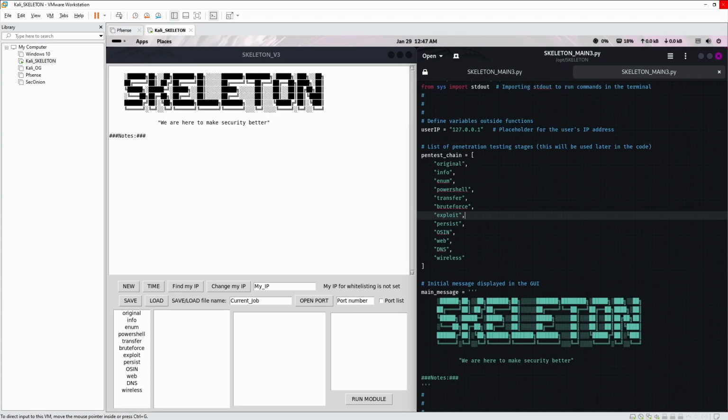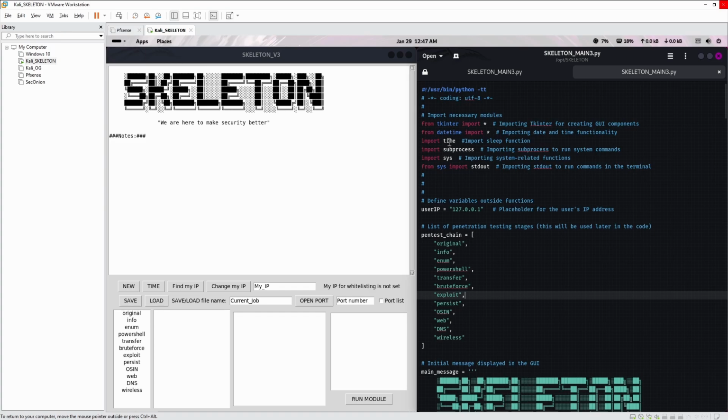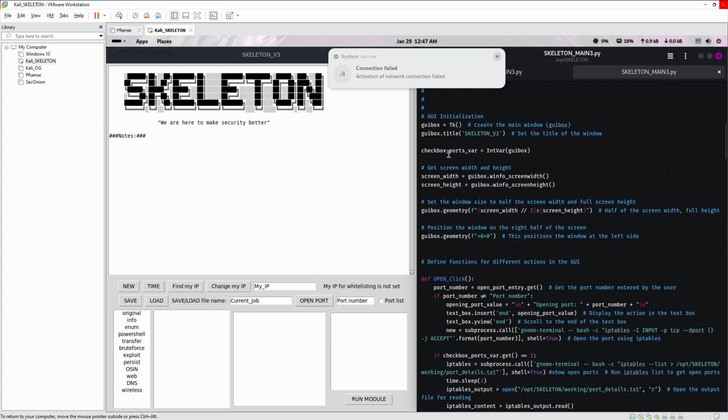While I was editing the video with all the skeleton code, I made a couple of changes, so I'm just quickly going to go through them at the end of the video. First of all, we had to add a new import, which is time. The reason is we had to use a sleep function to slow down the code so we can execute some stuff before it pulls the files from the text document that the previous code saves output to. We introduced the checkbox ports variable, which is an integer variable used for the checkbox, and it will have a value of 1 or 0, which you will see in a second.